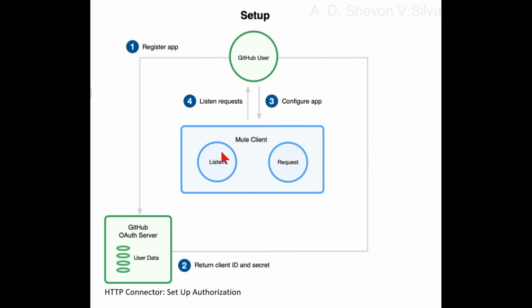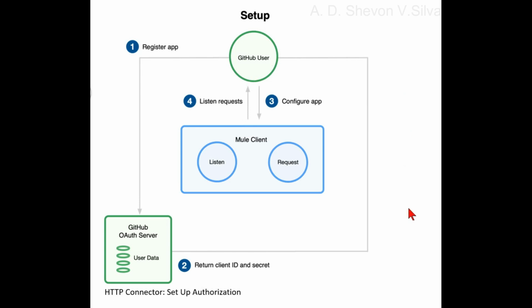Step 4, on the register new OAuth application page, complete these fields: application name, OAuth grant code, homepage URL http://localhost:8082, authorization callback URL http://localhost:8082/callback.